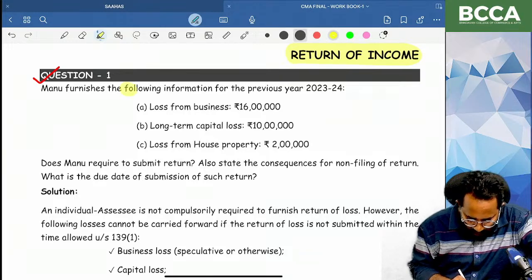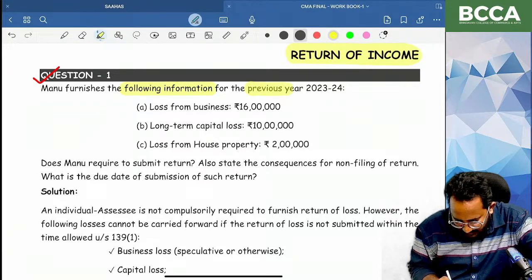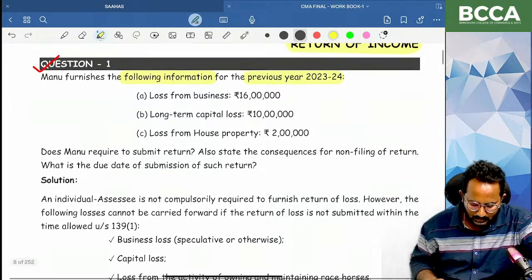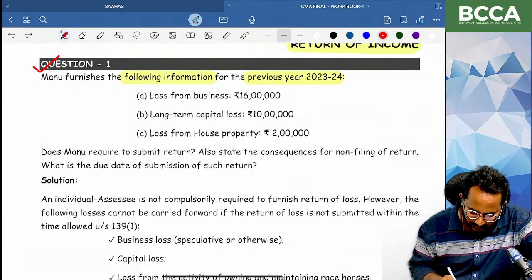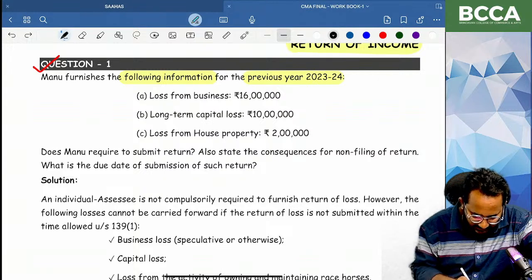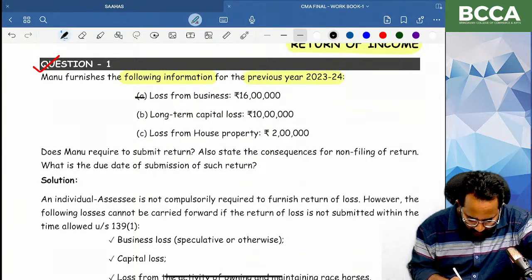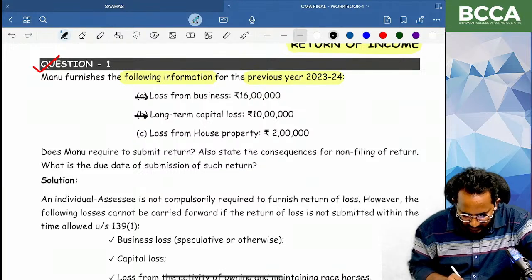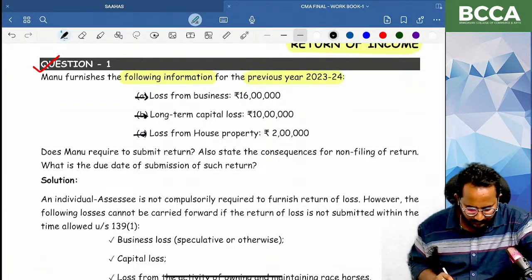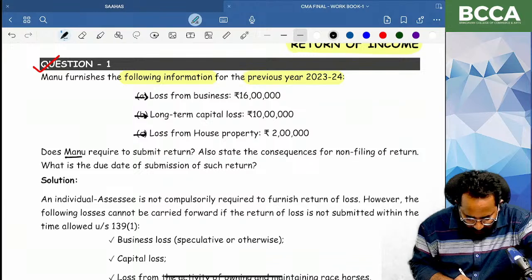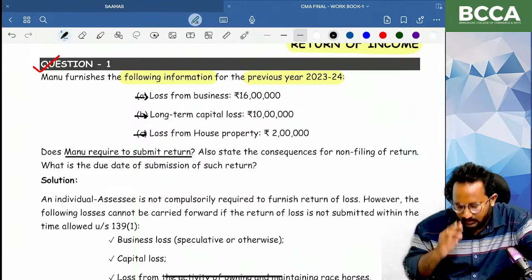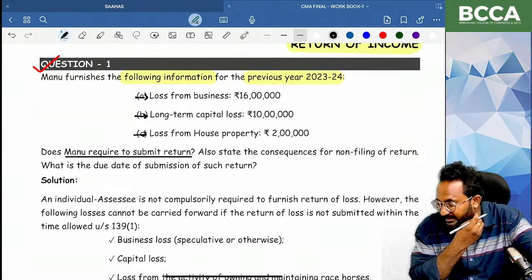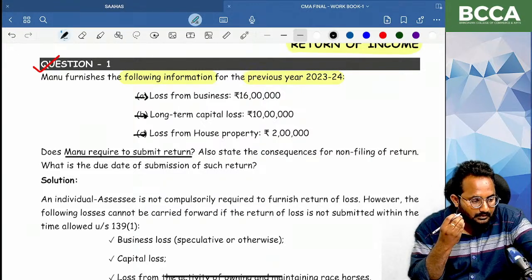Manu furnishes the following information for the previous year 23-24. Can you tell me the losses from the business? How much amount of losses from the business? Losses from long-term capital loss. Next, losses from house property. Please tell me, is Manu required to submit his return? What is the reason?